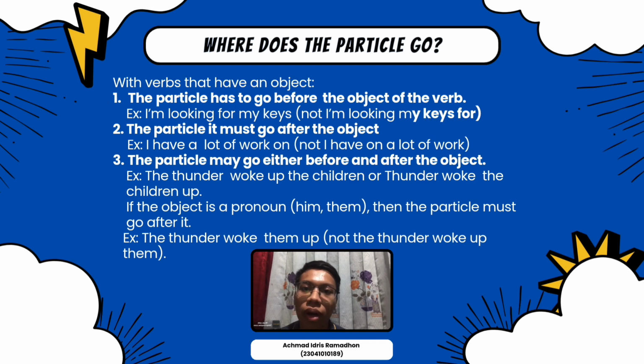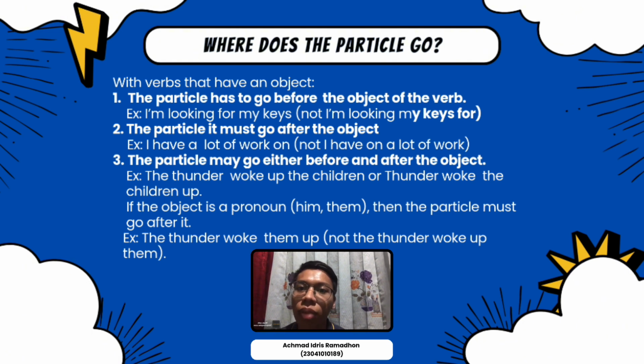Where the particle goes with verbs that have an object. Number 1, the particle has to go before the object of the verb. Example: I'm looking for my case, not I'm looking my case for. Number 2, the particle must go after the object. Example: I have a lot of work on, not I have on a lot of work.